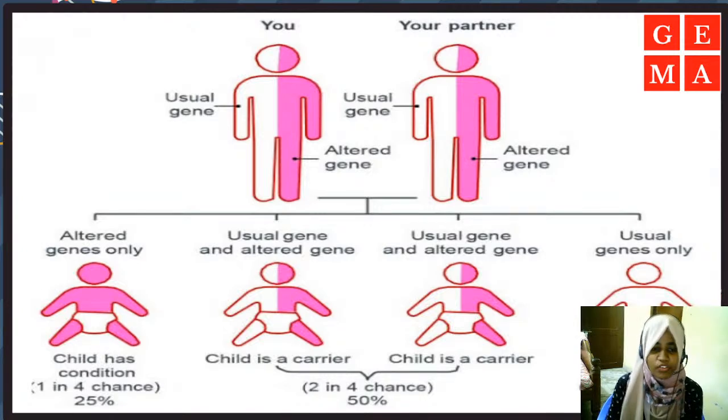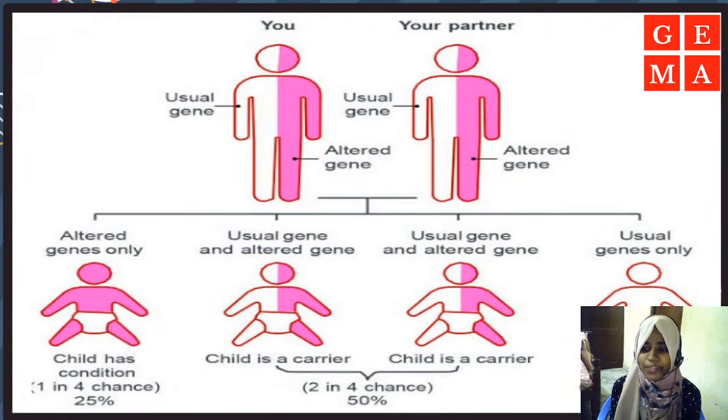Out of the 4 children, 1 child will have the altered genes only, that is, he will have developed the disease fully and is affected.